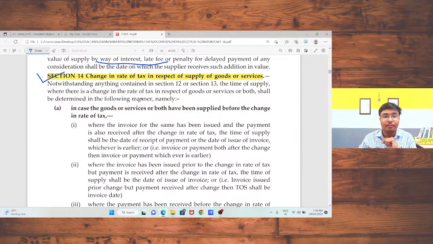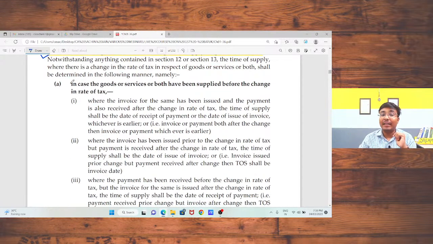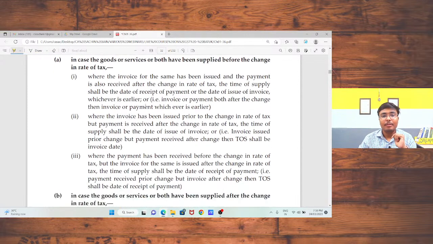Now, section 14, change in rate of tax. Let us discuss that. In case the goods or services have both been supplied before the change in rate of tax, that means I had provided my services or supplied the goods before the change in rate, but the invoice or payment, both, fall after the change in rate.